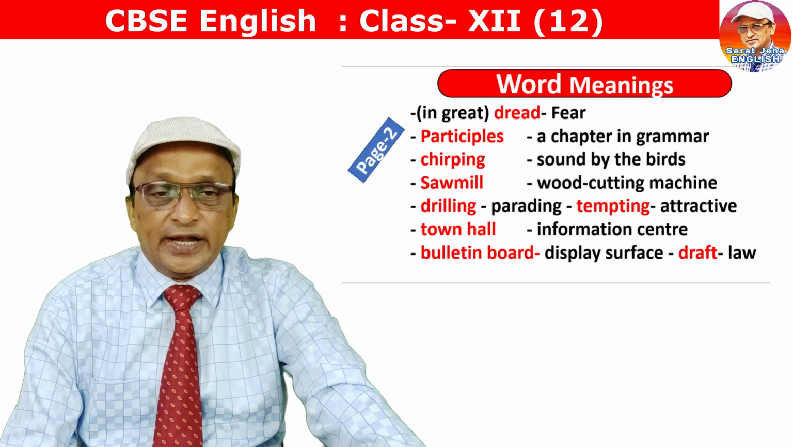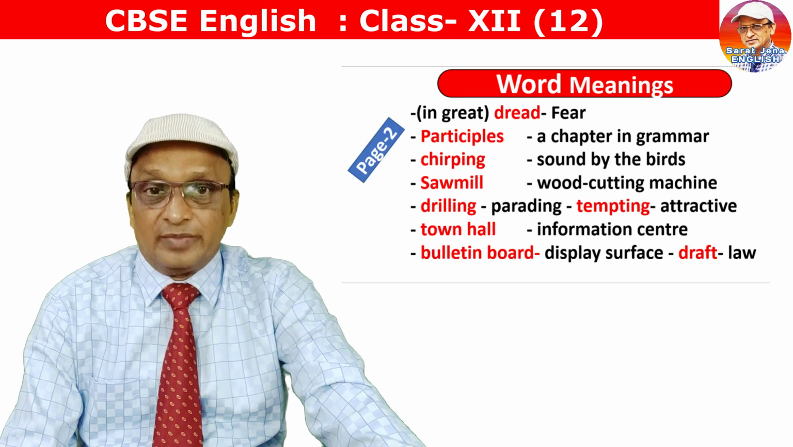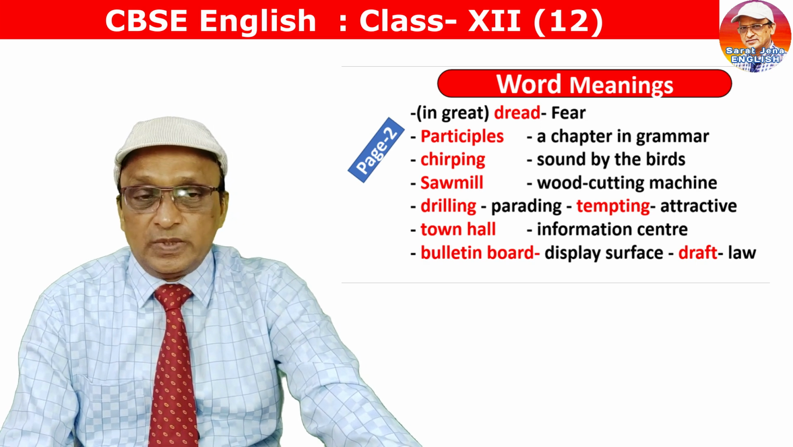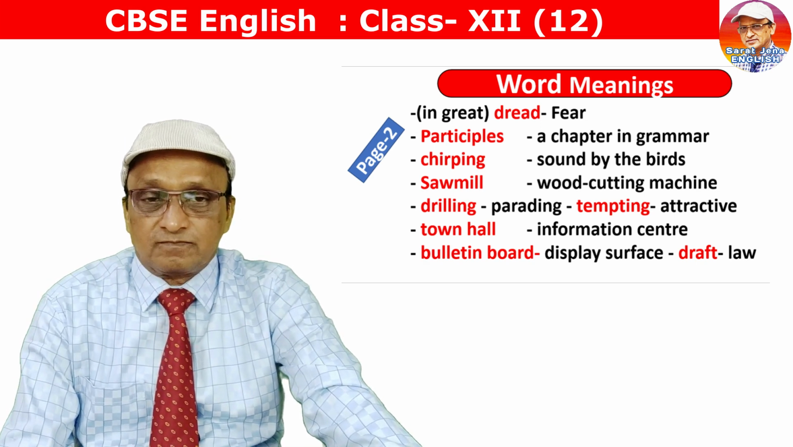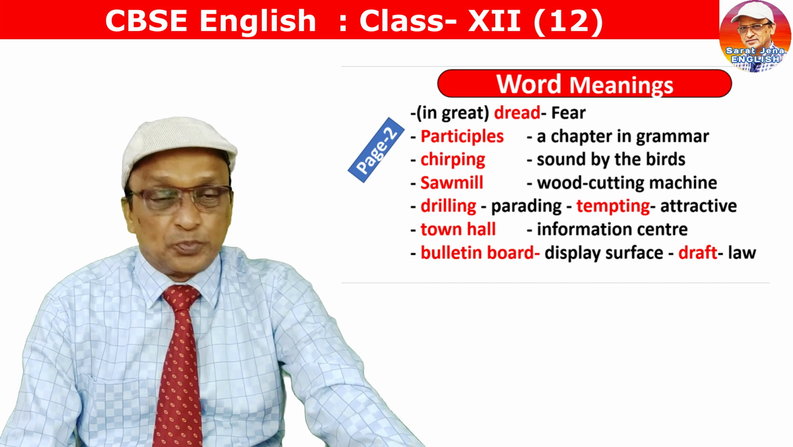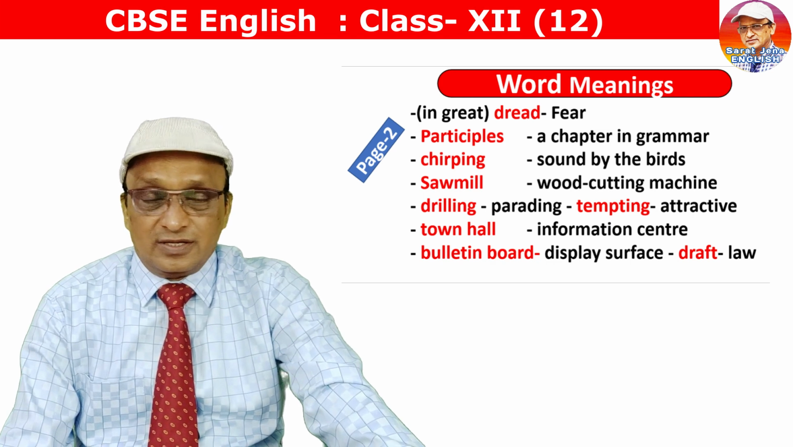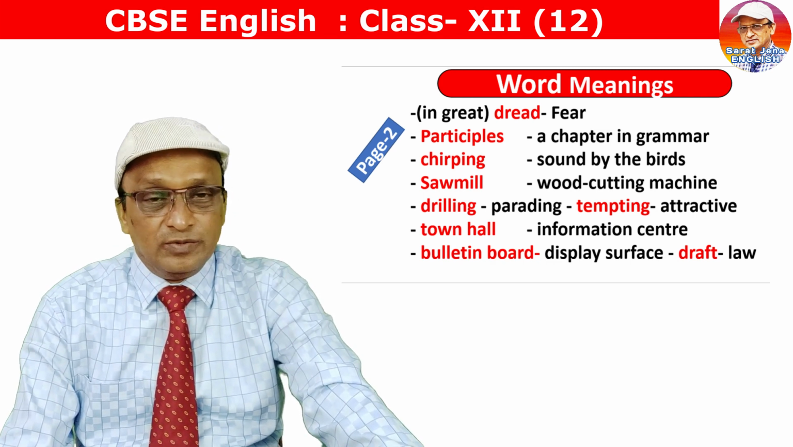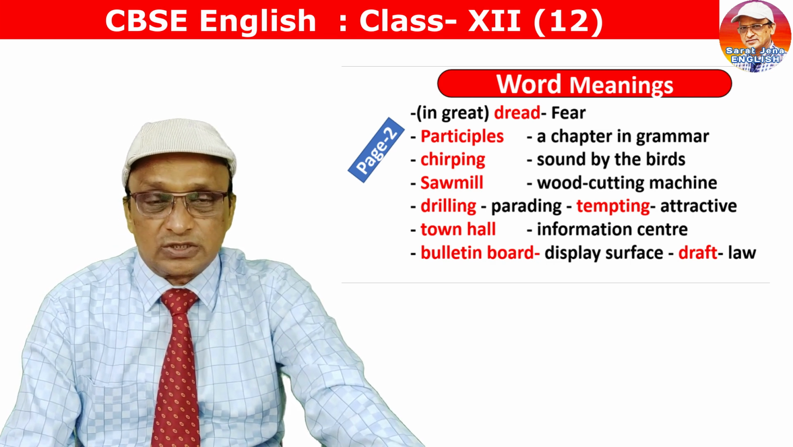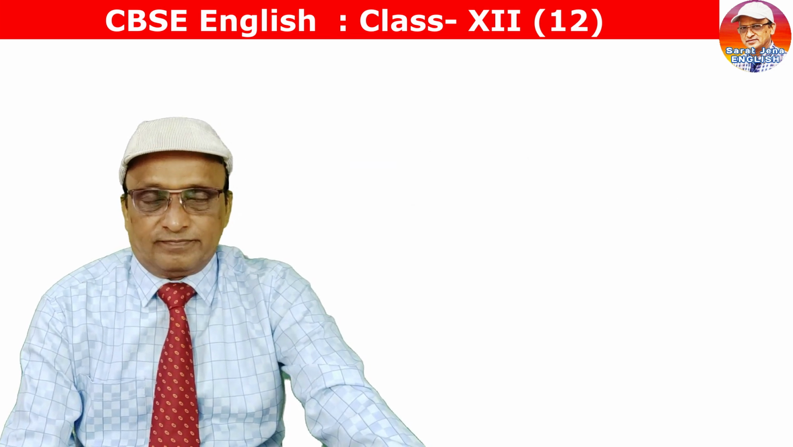Page number 2. Dread means fear. Participles, that's a chapter in grammar. And chirping is a sound by the birds. Sawmill is a wood cutting machine. Drilling means parading. Tempting means attractive. Town hall is the information center, and bulletin board is a display surface. Draft means law.